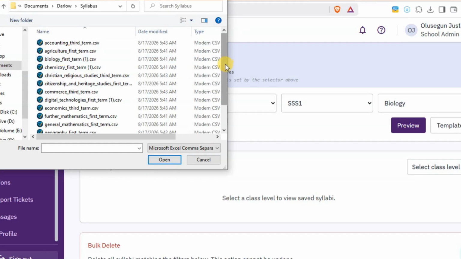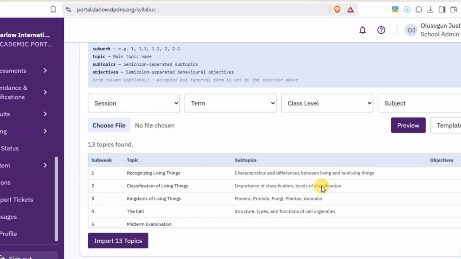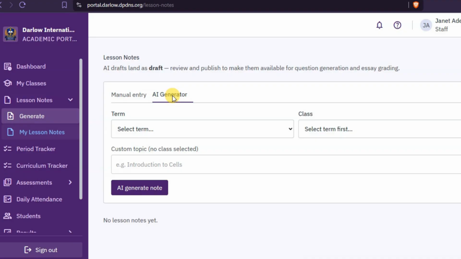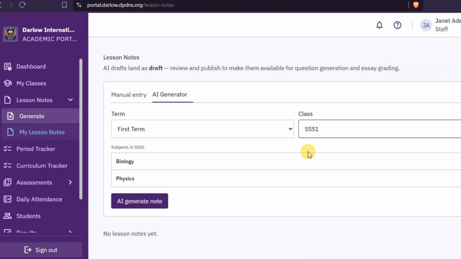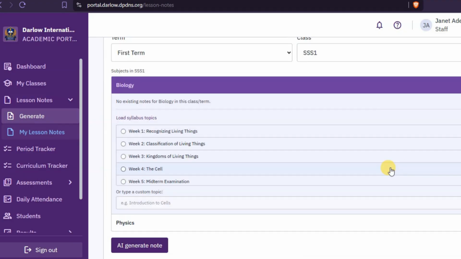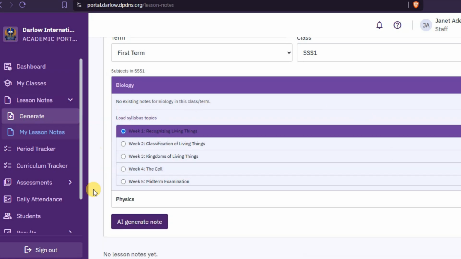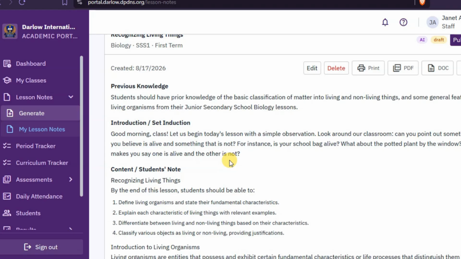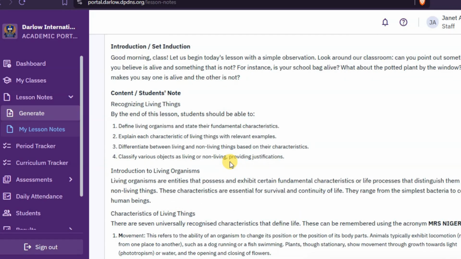Now, let's start with the teachers. Writing lesson notes shouldn't take hours. Instead of starting with a blank page every week, your school curriculum is uploaded into Marksheet once. From there, with a single button and in 30 seconds, you can generate a complete lesson note that is aligned with exactly what you're expected to teach, not generic AI content, your curriculum. You can edit it, improve it, or use it exactly the way it is generated.